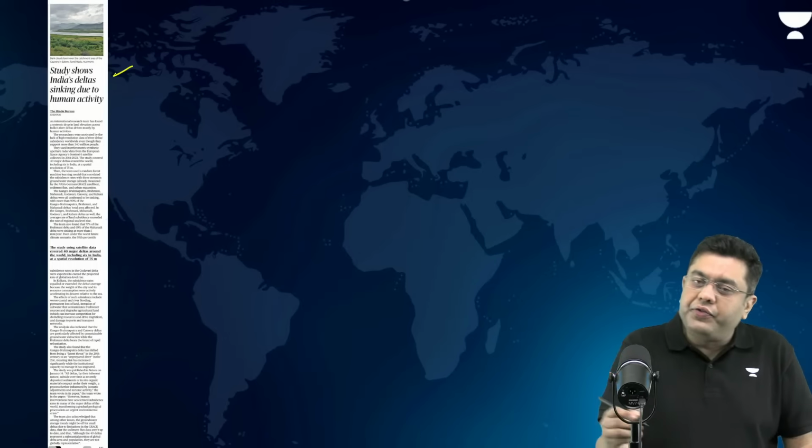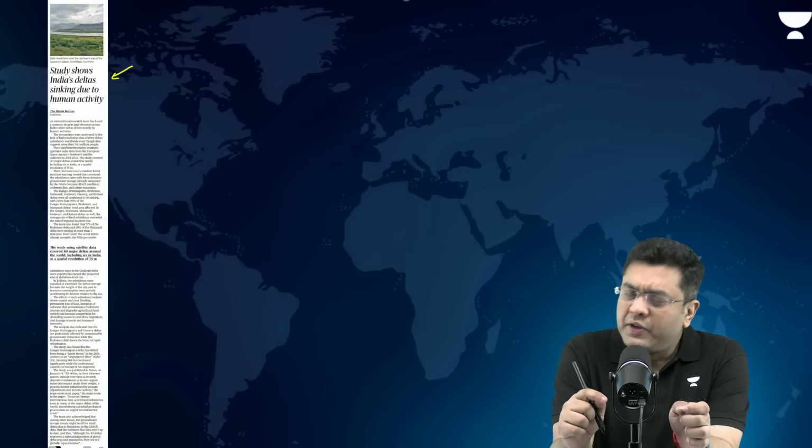Then, a study shows India's deltas are sinking due to human activity. This has appeared in the science section of the newspaper today.